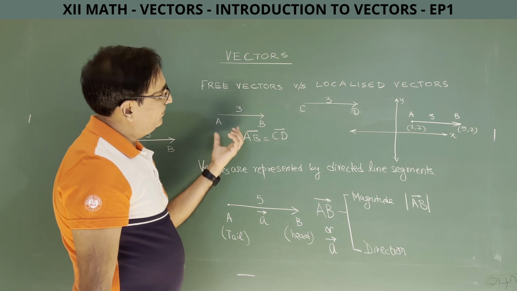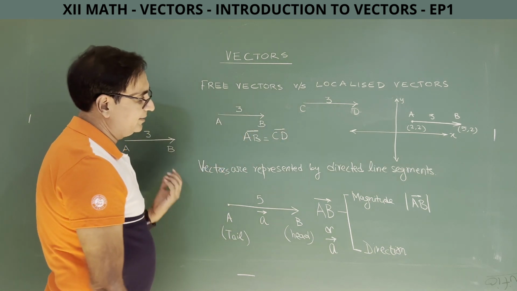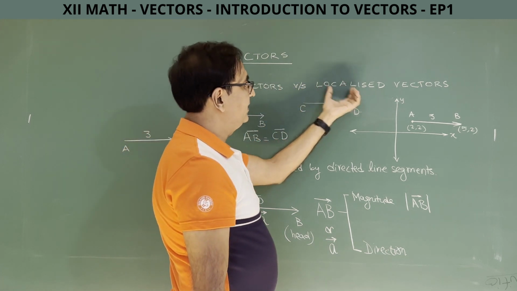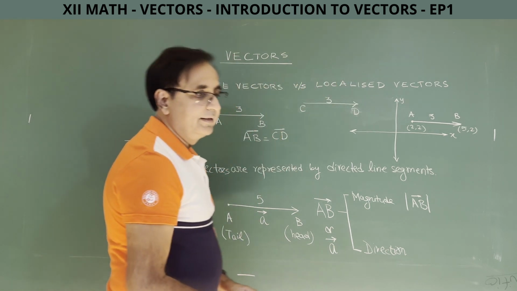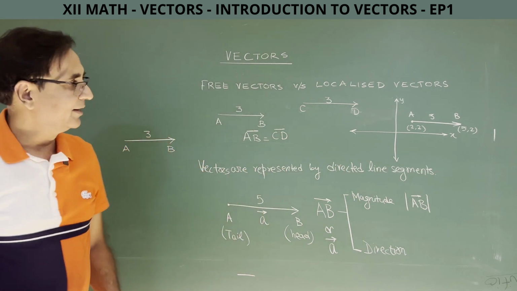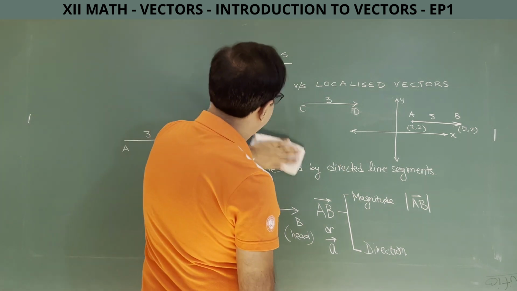So we are representing vectors by directed line segments. We understood what free vectors and localized vectors are and what we mean by equal vectors. So two vectors are said to be equal when they have the same magnitude as well as the same direction.